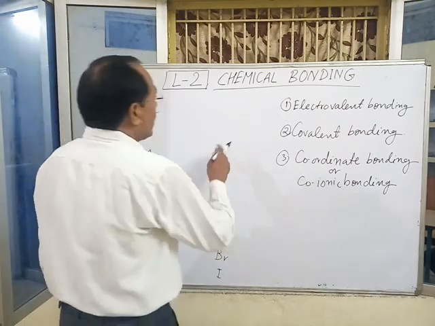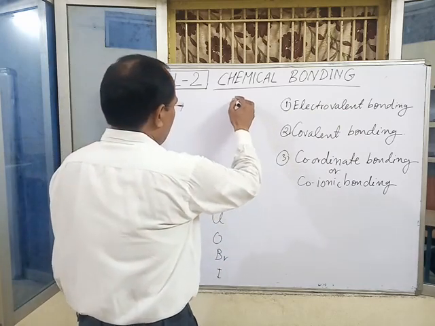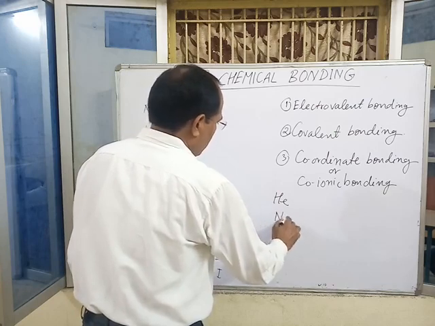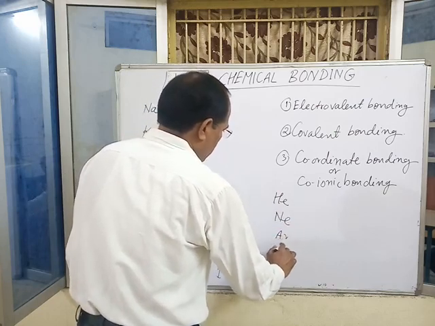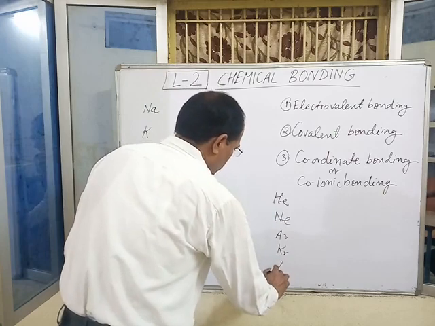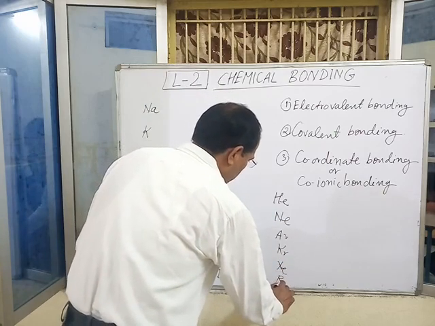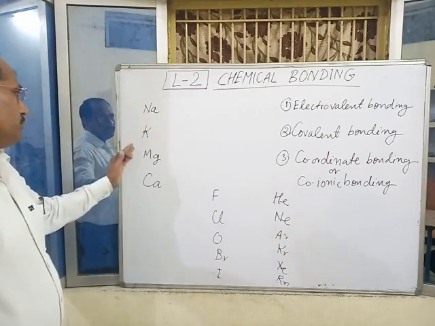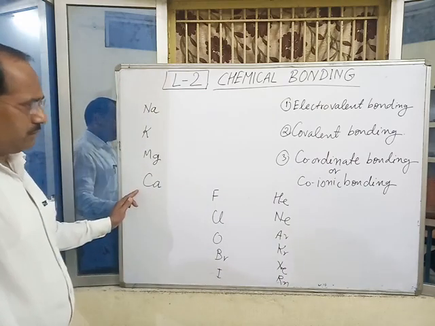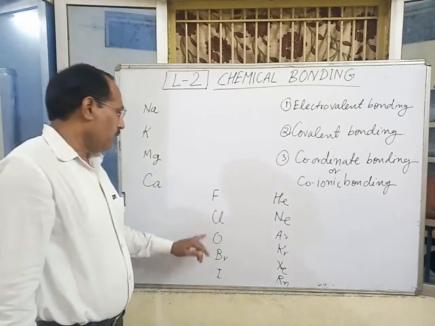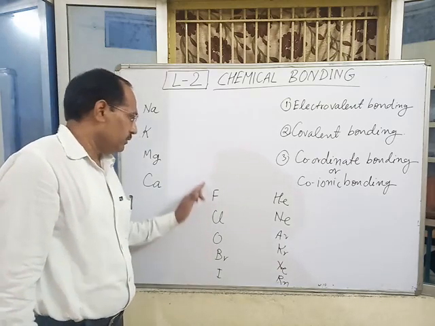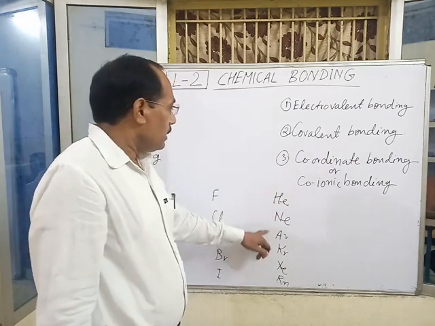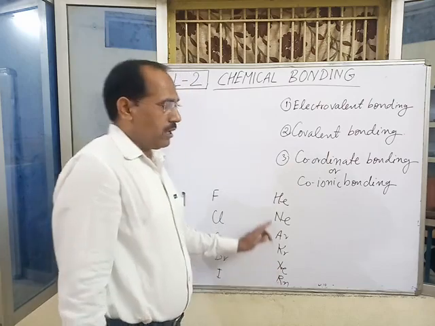And noble gases: helium, neon, argon, krypton, xenon and radon. These are noble gases. Sodium, potassium, magnesium, calcium are metals. Fluorine, oxygen, bromine, iodine are non-metals. And helium, neon, argon, krypton, xenon, radon are noble gases.